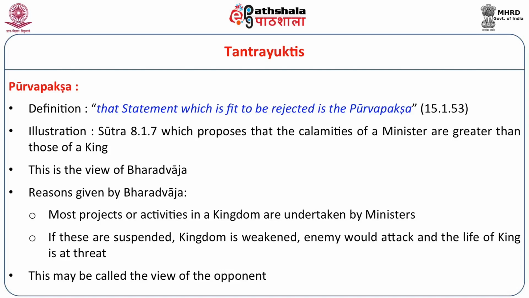The statement of the opponent's view is called Purva Paksha. What is a Purva Paksha? Sutra 8.1.7 proposes that calamities of a minister are greater than those of a king. Some people might think Chandragupta Maurya was not a strong king, Chanakya was a great minister, so if Chanakya had fever or some deadly disease, then that's a bigger calamity.